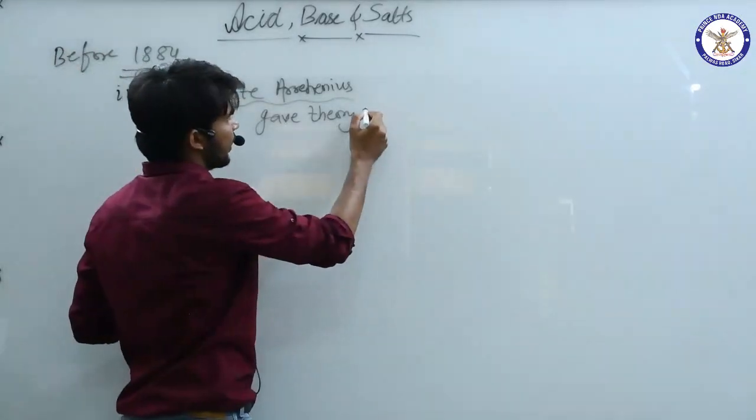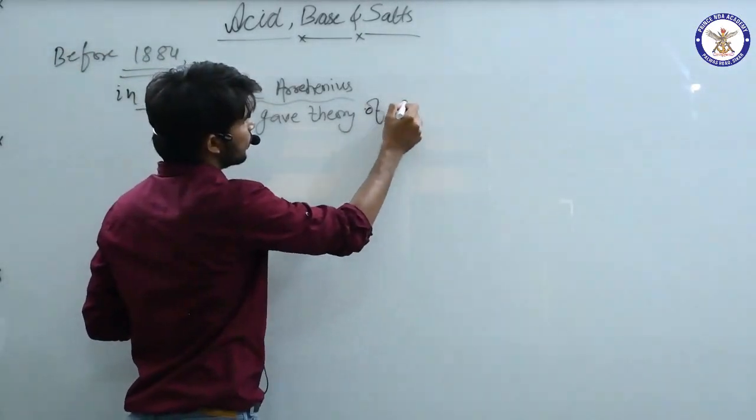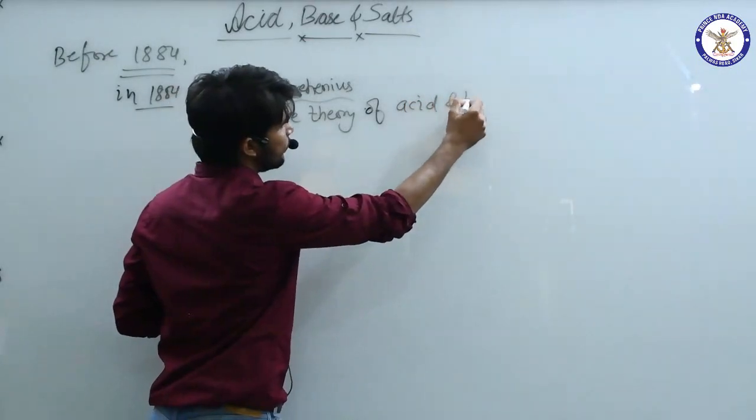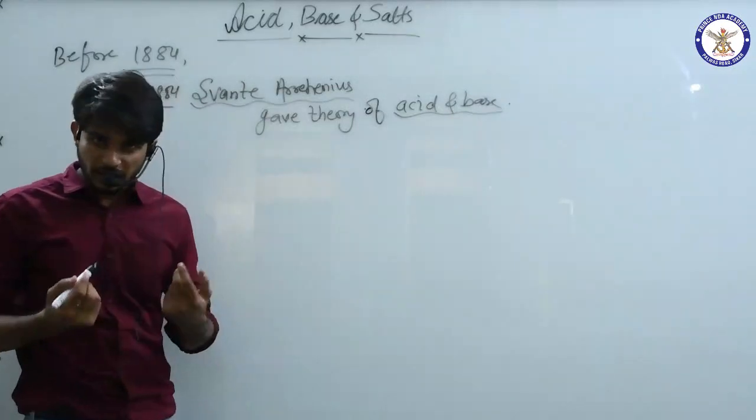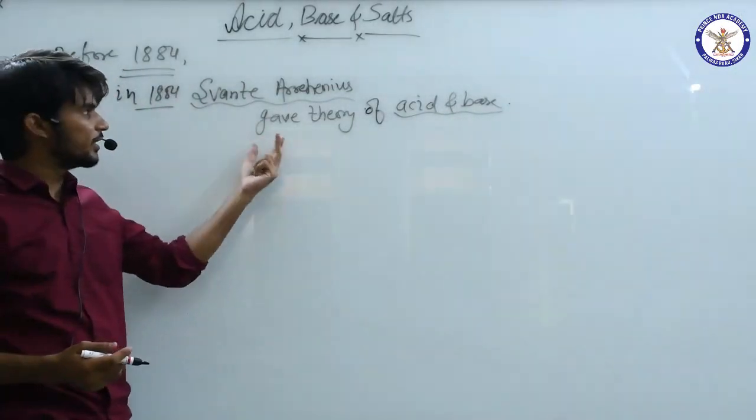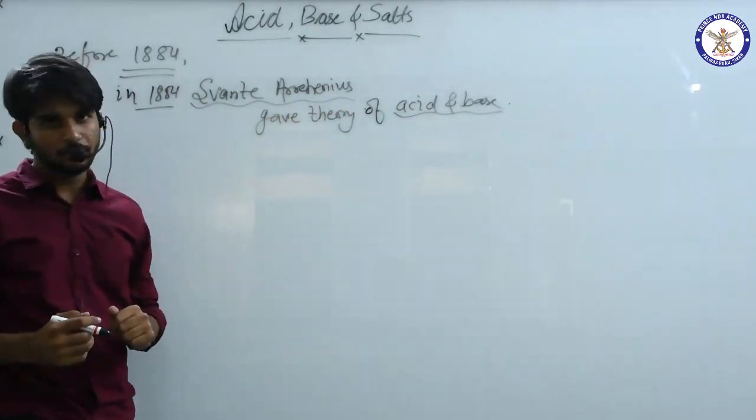What he gave, we'll study it. Clear? In 1884 Svante Arrhenius gave the theory of acid and base.